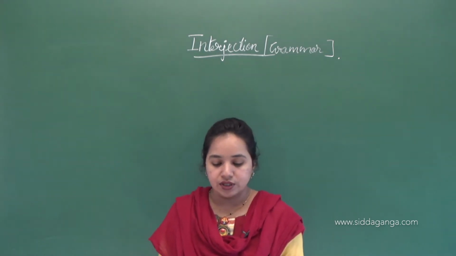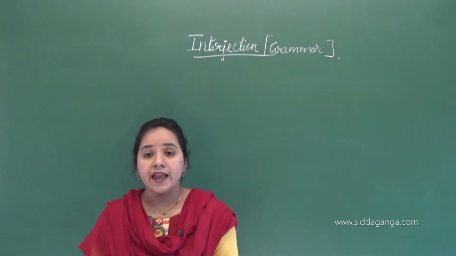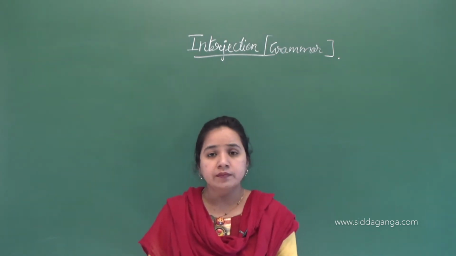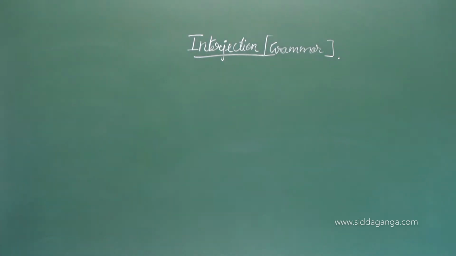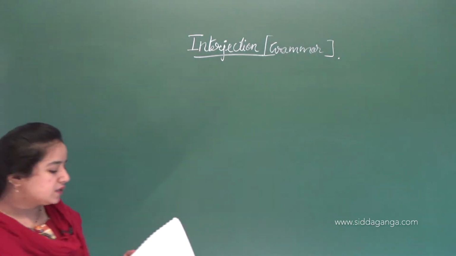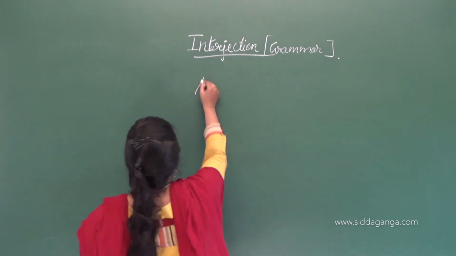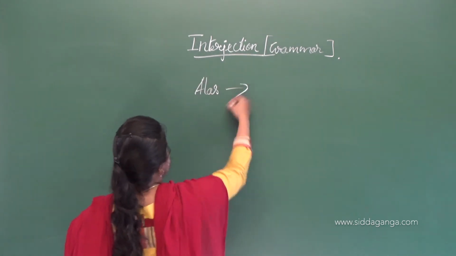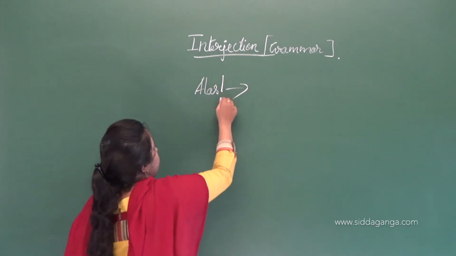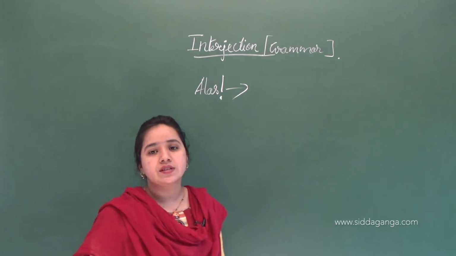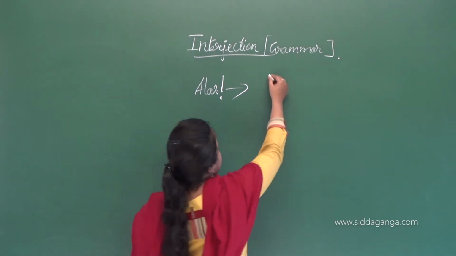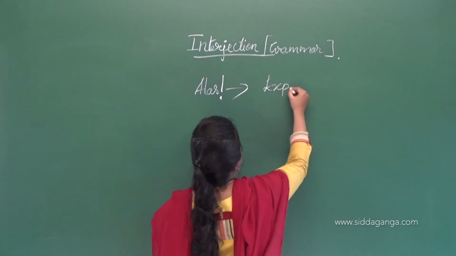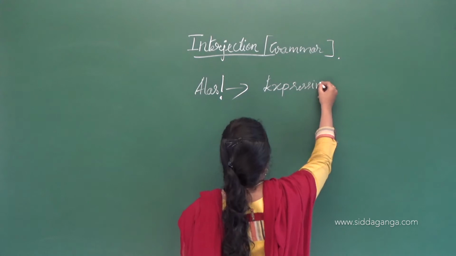Here I want to tell some examples with the punctuation marks. The word alas, with the exclamation mark. This symbol is called the exclamation mark. Alas is expressing pain.